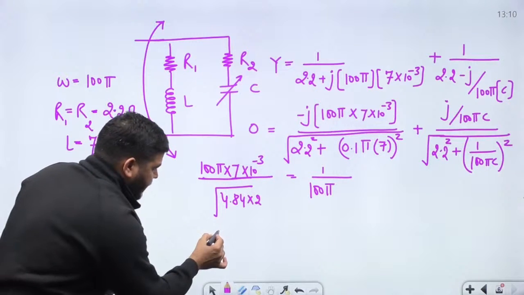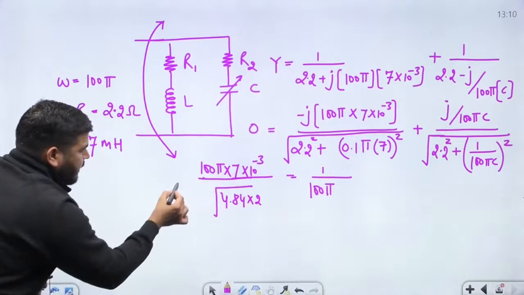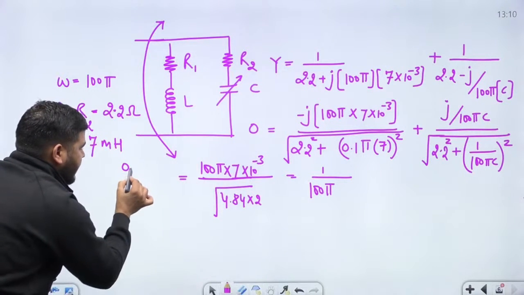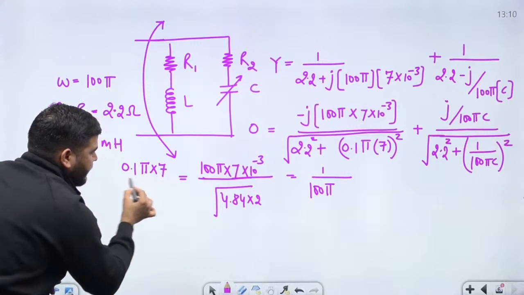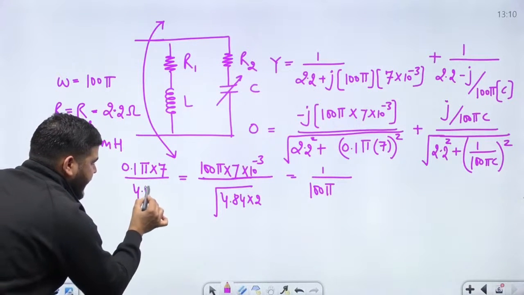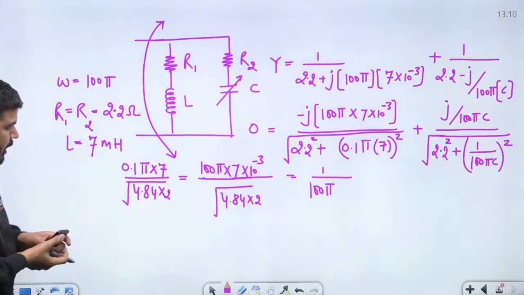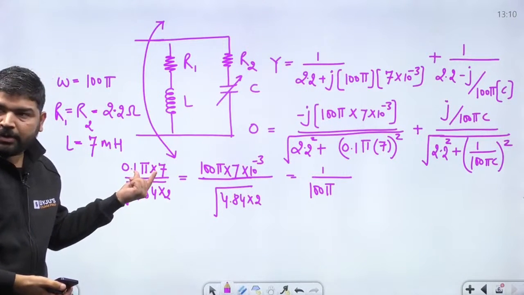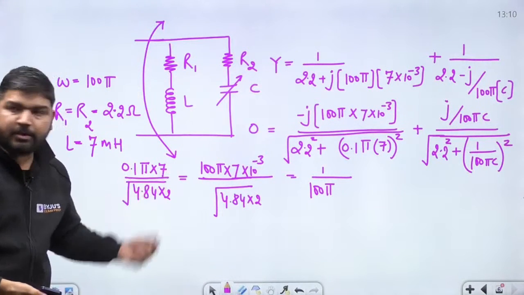Root 3.1. It will be cancelled, no? If you look at the numerator part, it will be 0.1 pi into 7 divided by root of 4.84 into 2. Please tell me the numerator value.